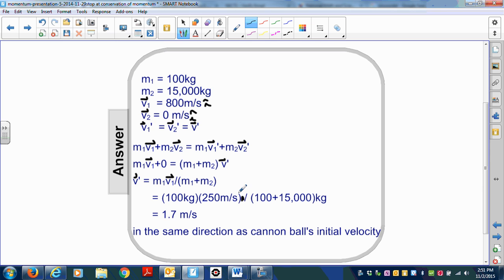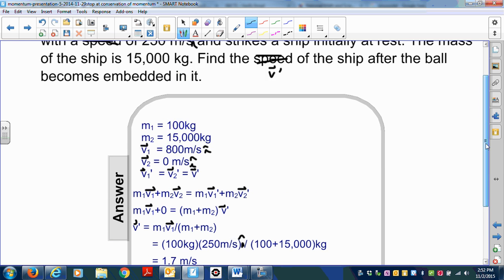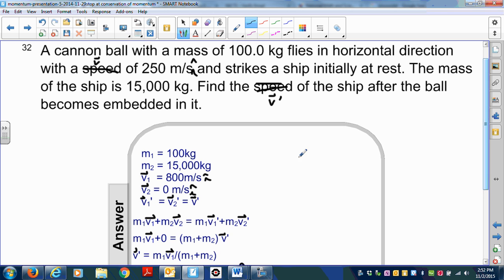Substituting in from our given information, we're going to have 100 kilograms times 250 meters per second. Actually, that should be, is that 200 or 800? Okay, let's change this. That should be 250.